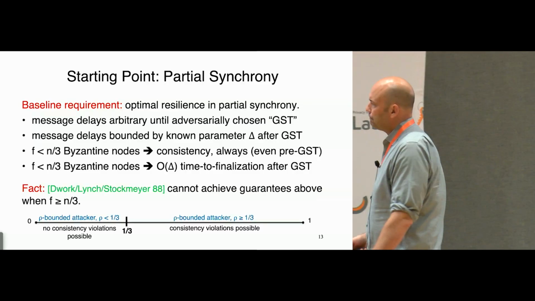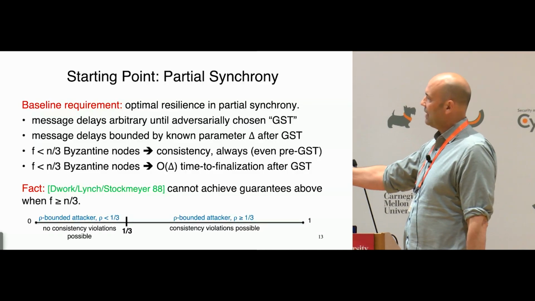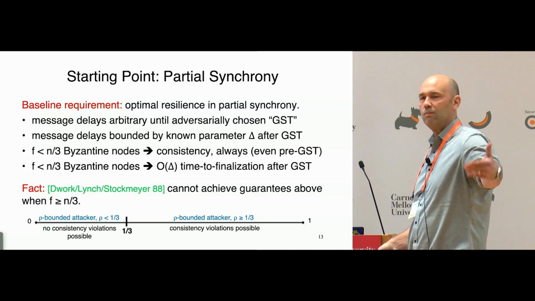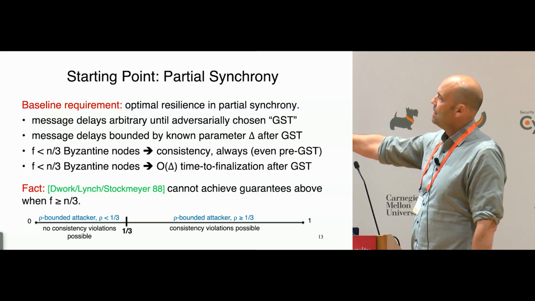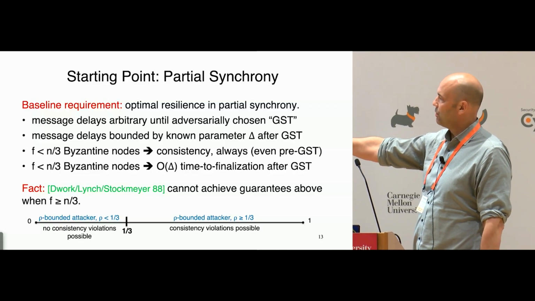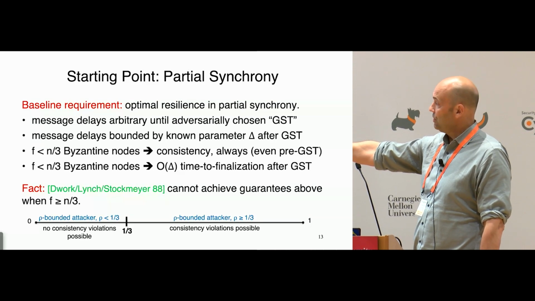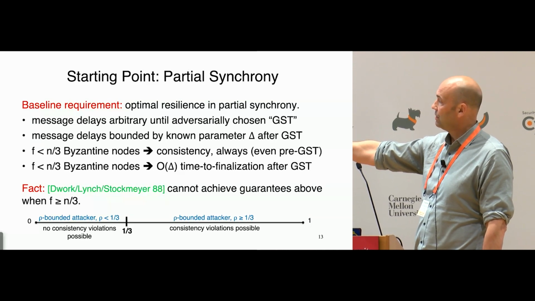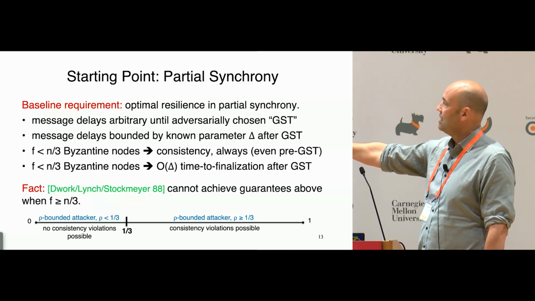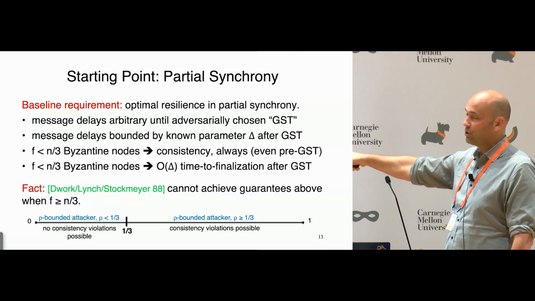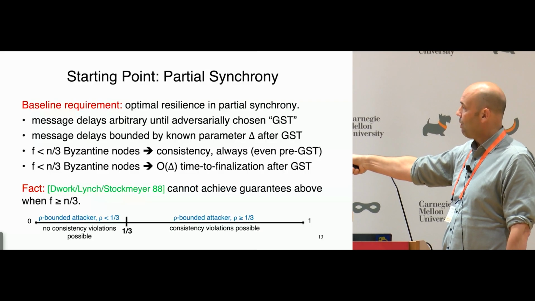In this talk, we're going to think about going into this dangerous regime where there are 1/3 or more Byzantine validators. We know from the 1980s that 1/3 is a magical threshold. If you design your protocol properly, you can guarantee no consistency violations with less than 1/3 faulty validators. If there's at least 1/3 faulty validators, no matter how smart your protocol is, you are vulnerable to consistency violations. They may in fact occur.